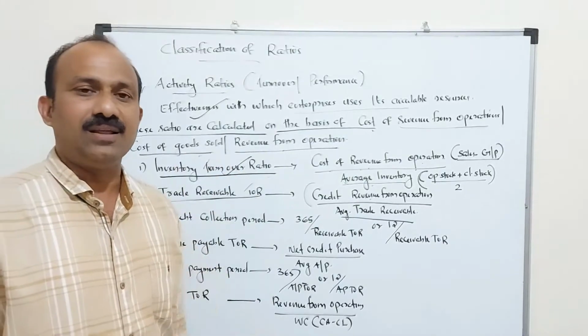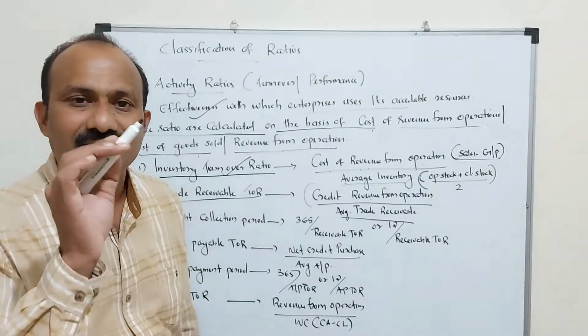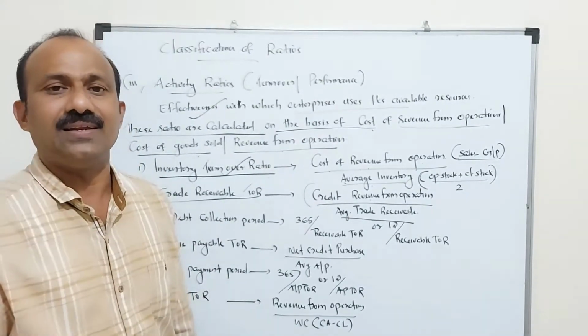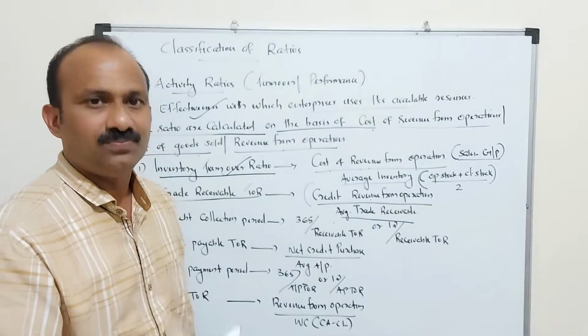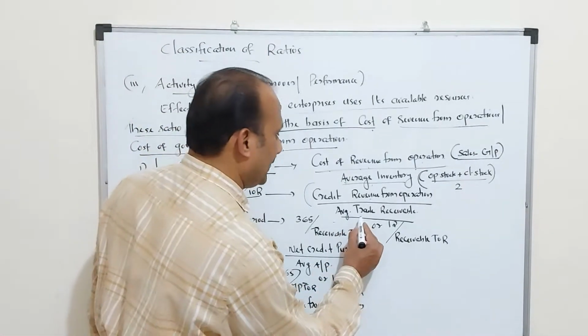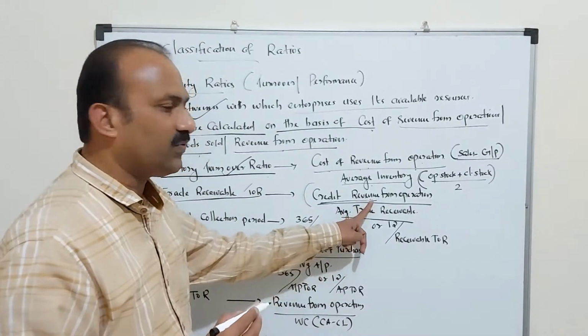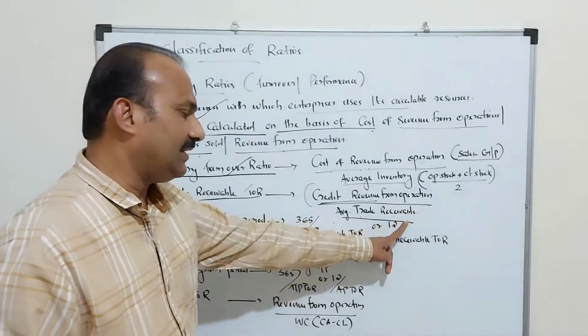Average trade receivable includes accounts receivable or bills receivable plus sundry debtors. That is, opening plus closing receivable divided by 2. Opening debtors plus closing debtors divided by 2. That is known as average. So credit sales or credit revenue from operation divided by average trade receivables.